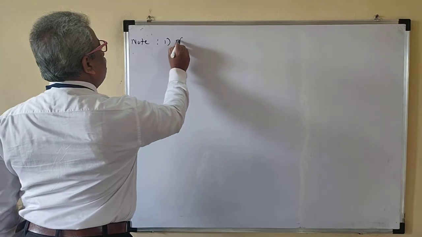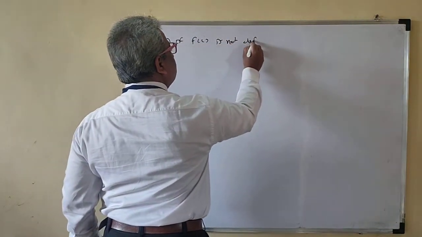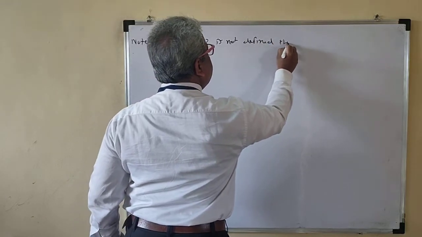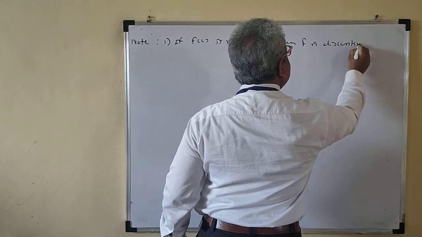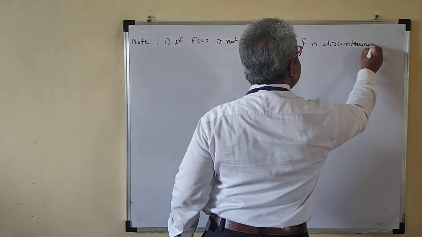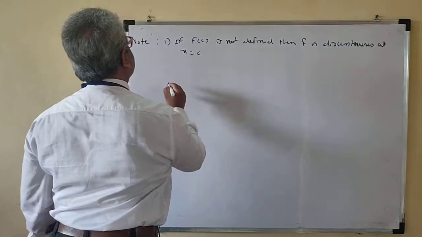Note: 1, if f of c is not defined, then f is discontinuous at x is equal to c. Okay?